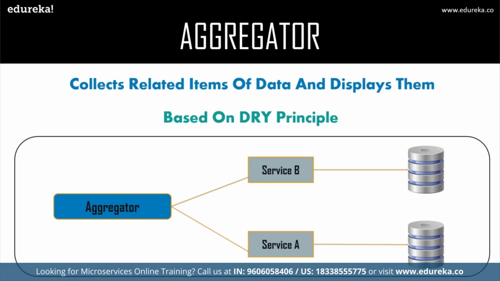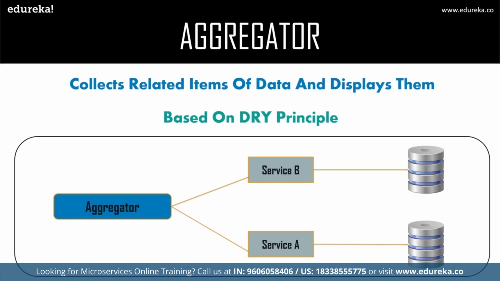Also, before I move forward to the next design pattern, I would like to mention that the aggregator pattern is based on the DRY principle. Based on this principle, you can abstract the business logic into composite microservices and aggregate that business logic into one service, right? So let's say you have a business logic. You can put that business logic into 2 to 3 microservices. Later on, you can aggregate that business logic into one specific service, right? For example, if you consider two services, service A and service B, then you can individually scale the services simultaneously by providing the data to the composite service, right?